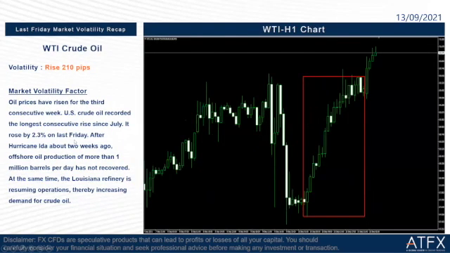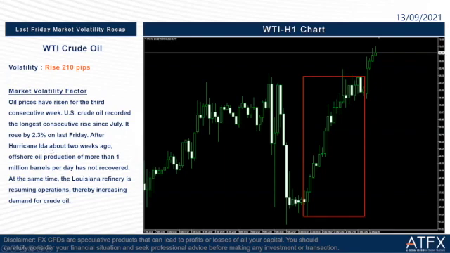Okay, so we go to the next one, WTI crude oil. The price of WTI crude oil rose 210 pips last Friday night. So what happened to crude oil? Let's read the factors here. Oil prices have risen for the third consecutive week. US crude oil recorded the longest consecutive rise since July. It rose by 2.3% last Friday.